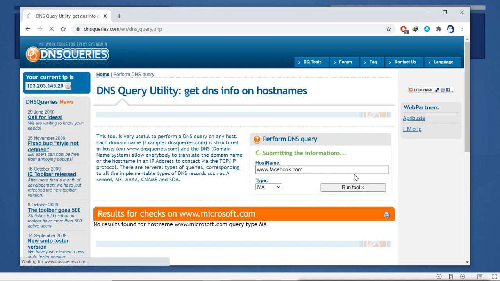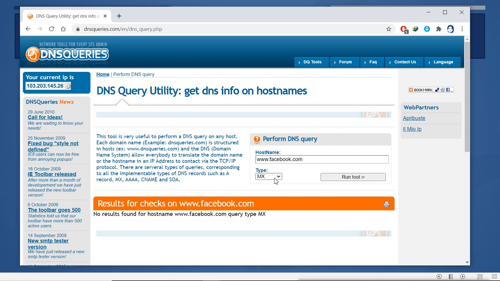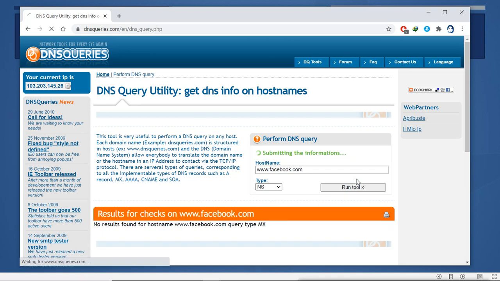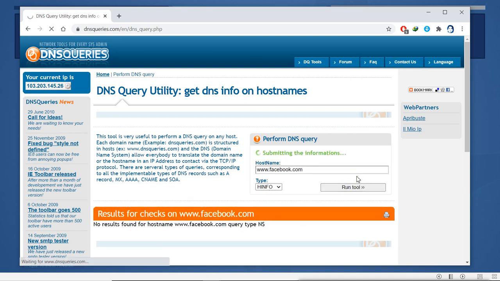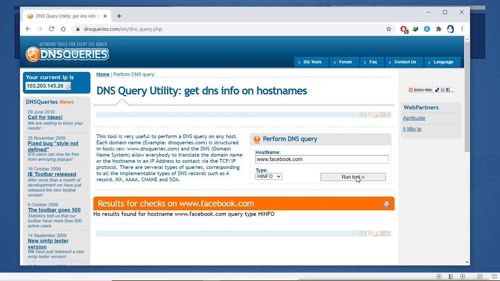No. Name servers. No. No. Now you can do this by using the command prompt also. There are other tools on this site too, so you can try those as well.